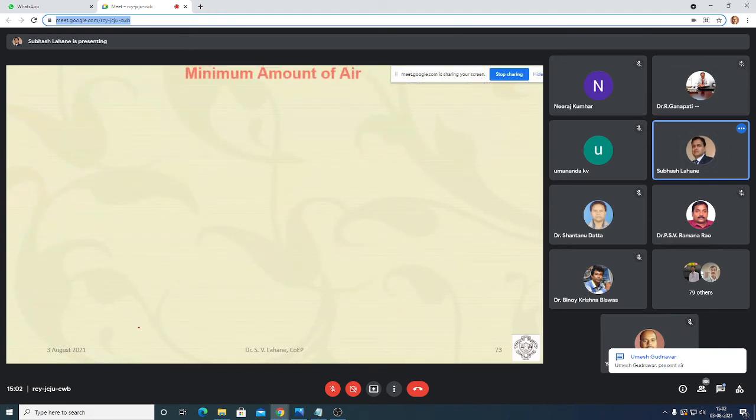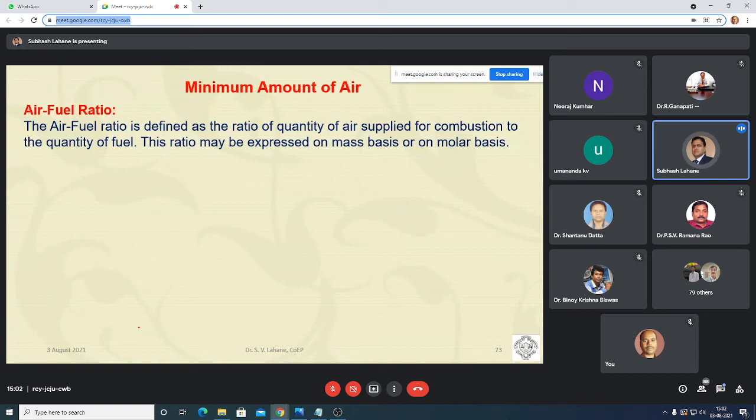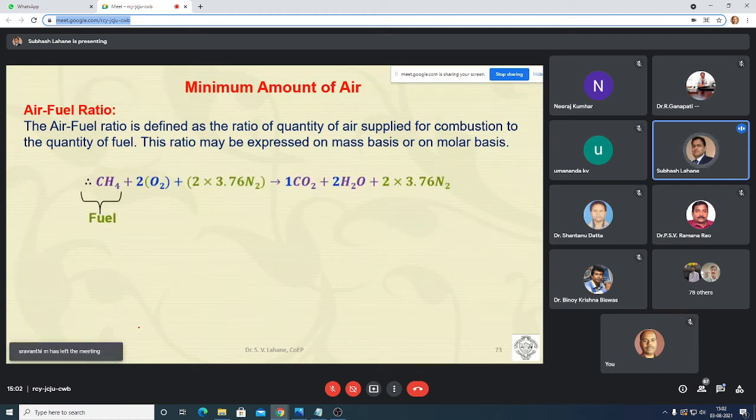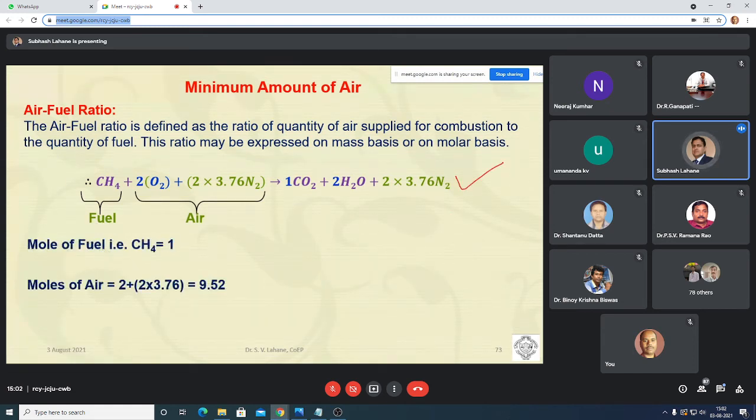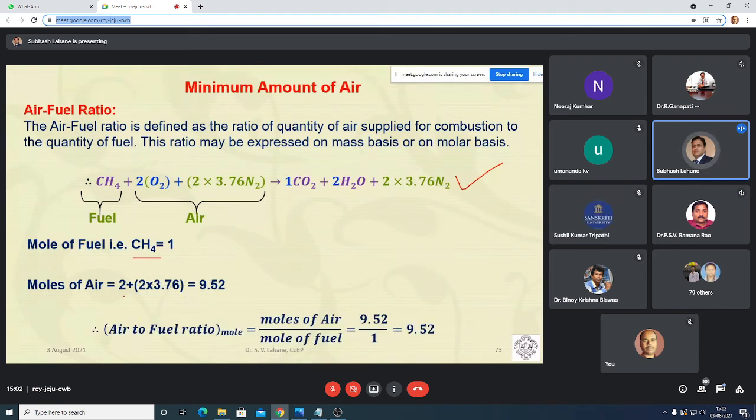Just for your information, this is the minimum amount of air required for the combustion. That is a stoichiometric reaction. This is the combustion reaction for CH4 that we have just seen. On a mole basis, there is 1 mole of CH4 and 2 moles of O2 with air, so the total number of moles of air is 9.52. So on mole basis, the air to fuel ratio for CH4 is 9.52.